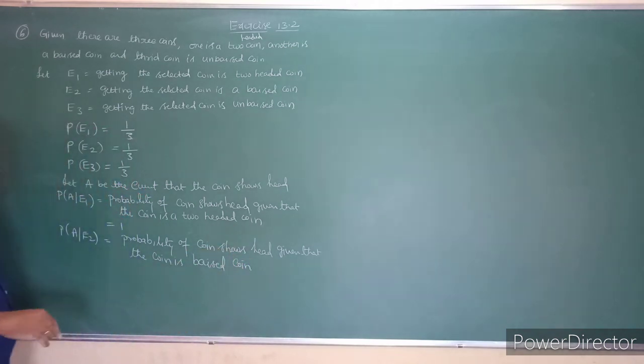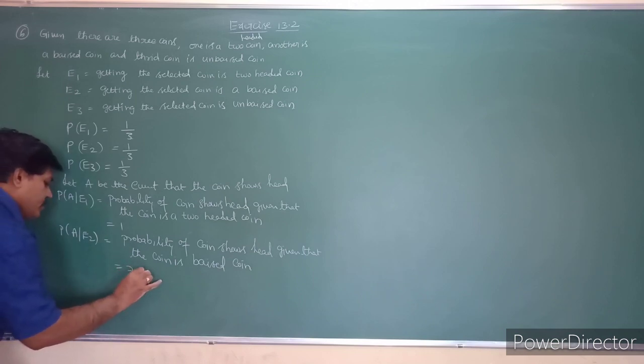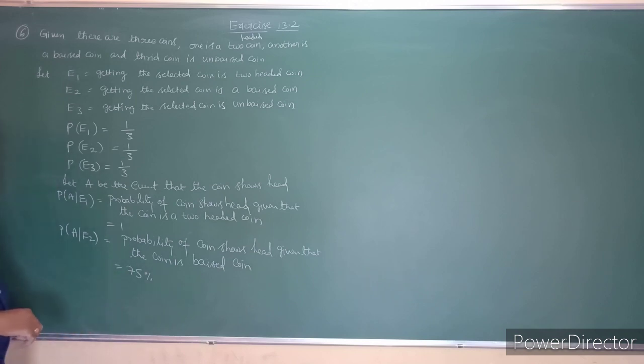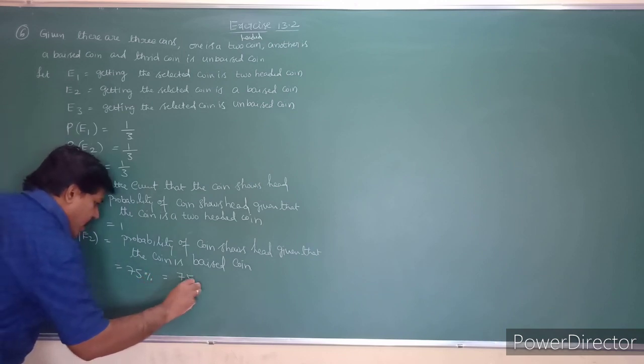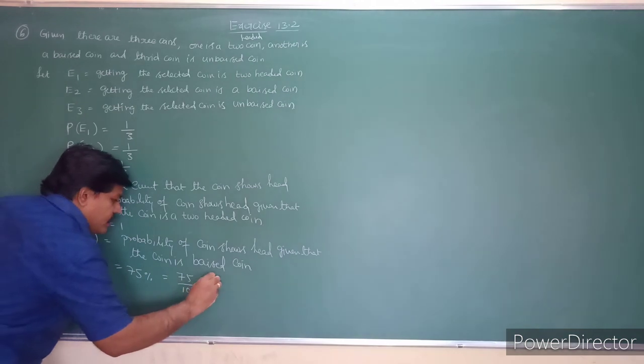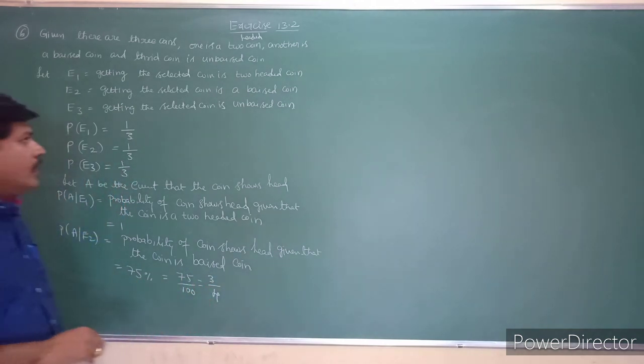So this probability is already given in the question. It is 75%, which is nothing but 75 by 100, that is nothing but 3 by 4.